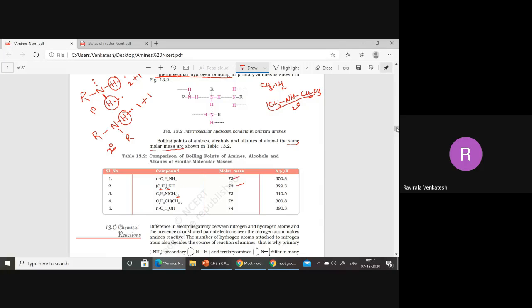You observe 73, 73, 73 and 72. This is alcohol. This is alcohol, leave this one. Okay. Now all are actually having the same molar mass. This one is primary. This one is secondary. This one is tertiary. And this one is hydrocarbon, beta. This one is actually hydrocarbon, alkane it is. This one is alkane. Now among primary, secondary, tertiary amines, we want the same molar mass. That too, same molar mass. Now you observe primary is having 350, secondary is having 329, tertiary is having 310.